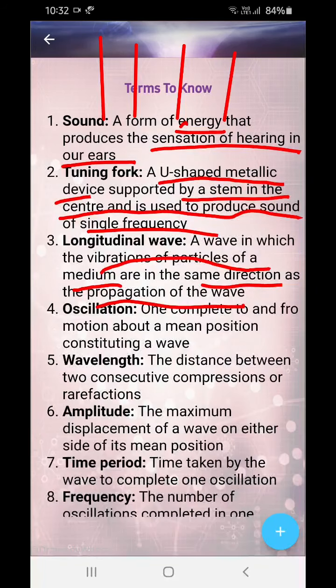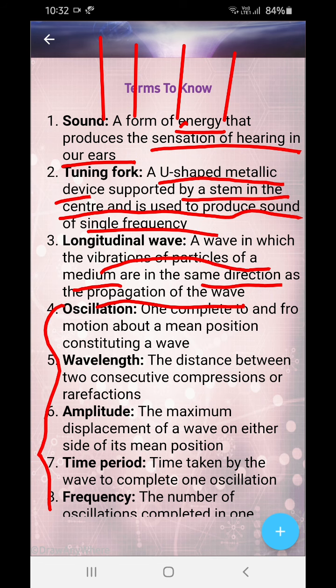Now, oscillation: one complete to-and-fro motion about the mean position constituting a wave. Now this all has to be shown, so let me first read out the definitions. Wavelength: the distance between two consecutive compressions or rarefactions. Next, amplitude: the maximum displacement of a wave on either side of its mean position.